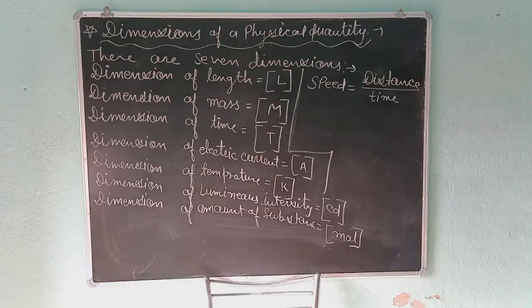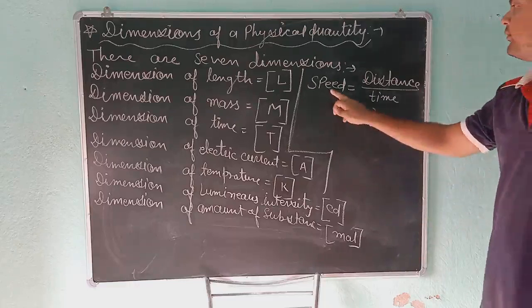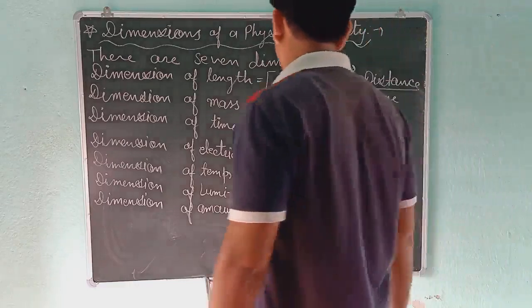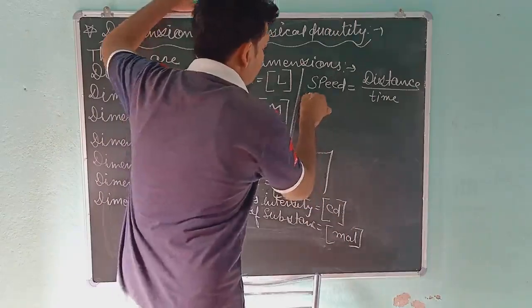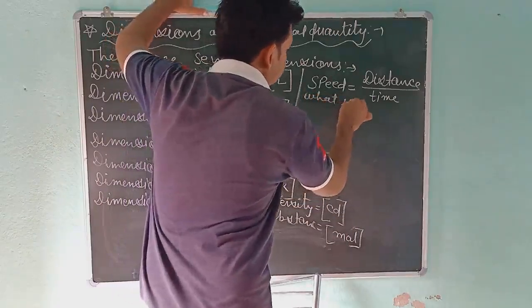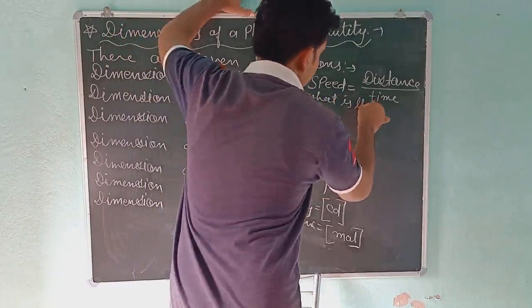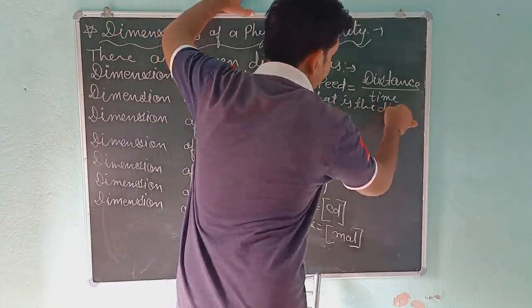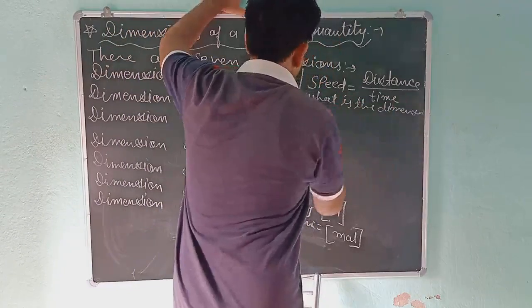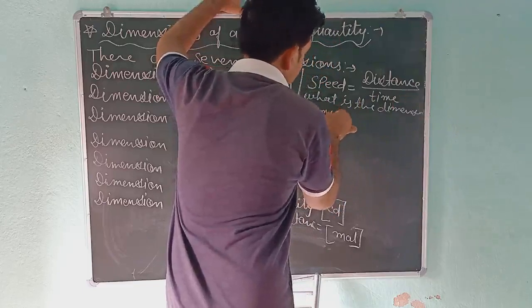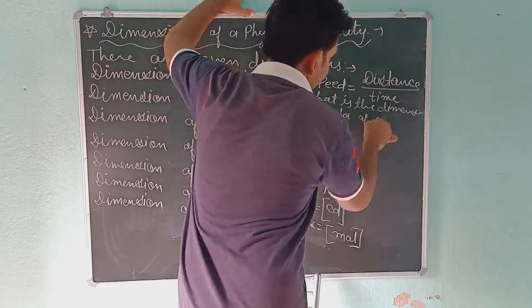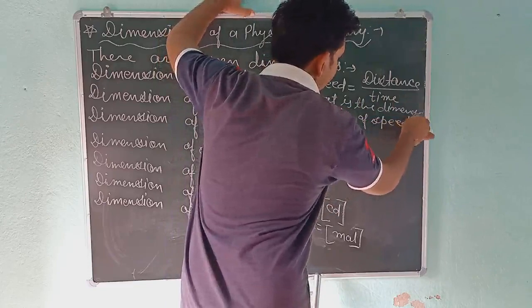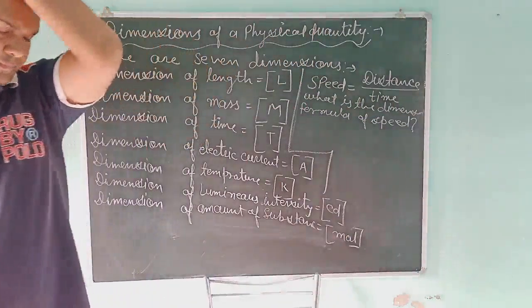And I am asking you, what is the dimensional formula of speed? What is the dimensional formula of the speed?